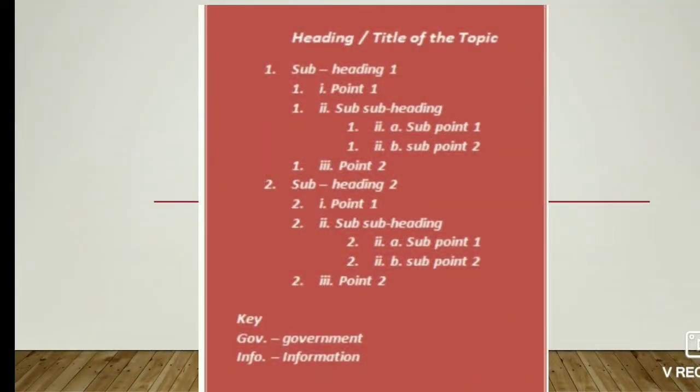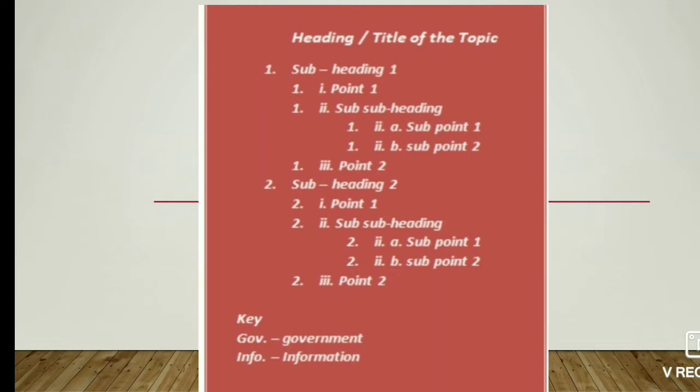First you have to read the passage and make the heading or the title of the passage. Second, you have to make the subheading. Under the subheading you have to make the points, and sub points also. And third, subheading 2, with its points and sub points, you have to make. And after that you have to write the keywords.